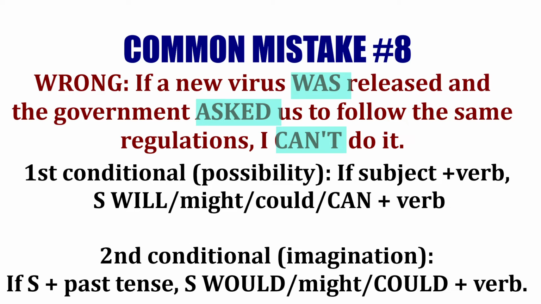Number eight. Well, the conditional does not match. You can see it says "if a new virus was released," this is past tense. So this is imagination. You are imagining the situation. You're saying, I don't think this will happen. So you will use if subject past tense. After that, your main clause will not be subject will. It will be subject would, might, could plus verb.